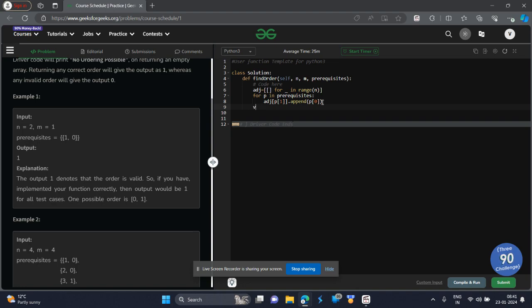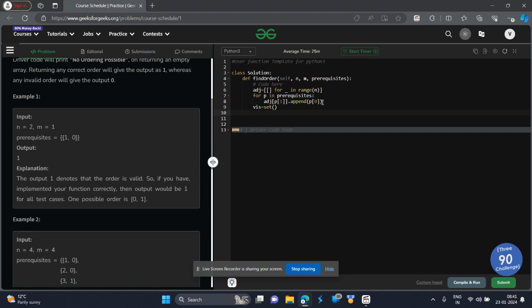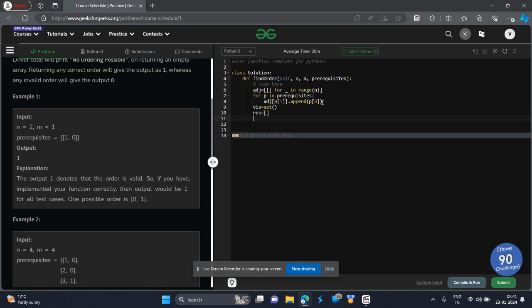Okay, now I will create an empty set. This will be our visited set, to keep track of visited elements. Now we will create a result list in order to send a valid result if possible. If not, we will return an empty list as we discussed earlier.